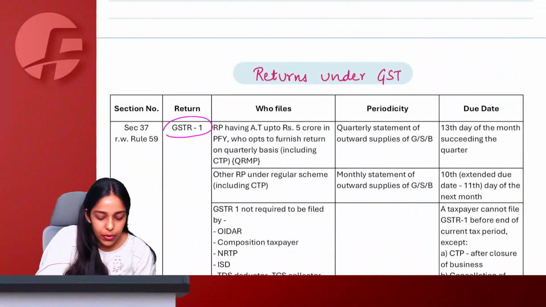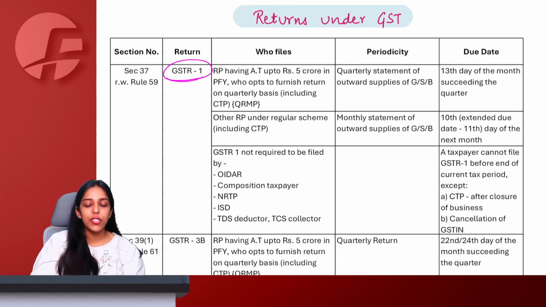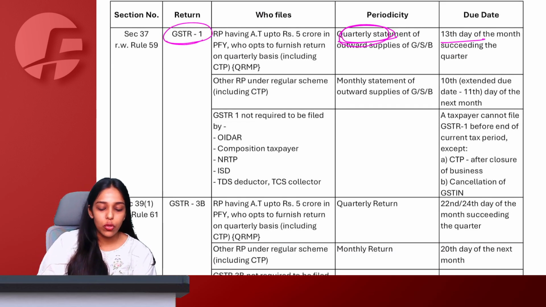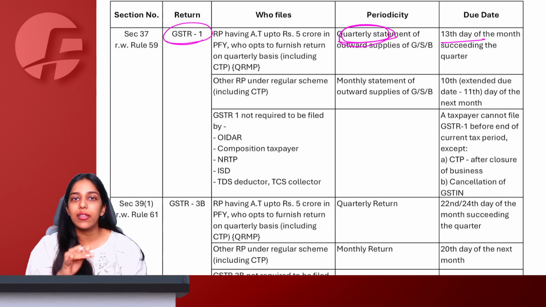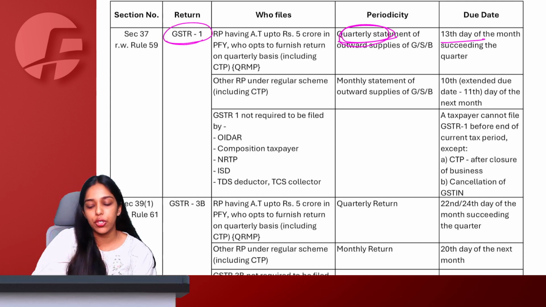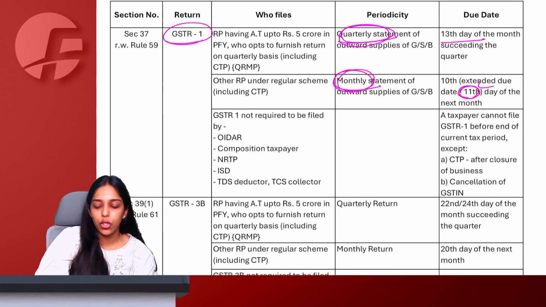So GSTR 1, we are saying if you are a person having aggregate turnover up to 5 crore rupees, you have an option to file quarterly GSTR 1. In that case, your due date is the 13th after the quarter. But if you don't want to take this option, or your turnover is more, then you don't have any option. You have to file GSTR 1 monthly. The due date is the 10th, but however, by notification, as of now, it is extended to the 11th of the next month.